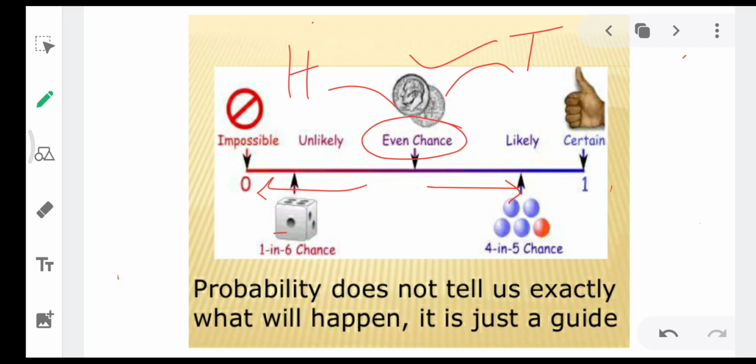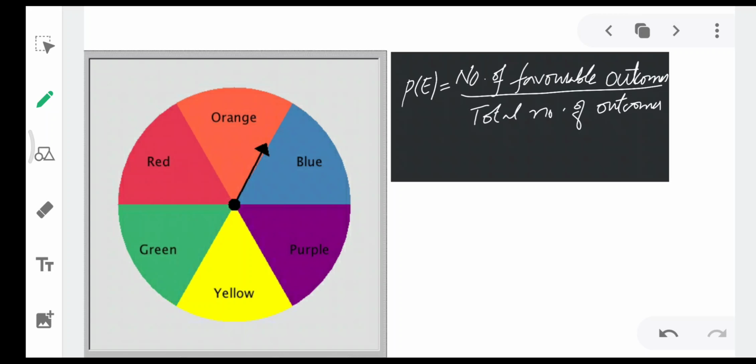Let's see one simple example to understand probability. Okay, here you can see a spinner, which we find in the melas, in exhibitions, and in games also. When you spin this spinner, can anybody say that surely this pointer will stop at blue only? Nobody can say. Okay, because how many colors are there in this? 1, 2, 3, 4, 5, 6. There are 6 colors. So total number of outcomes.